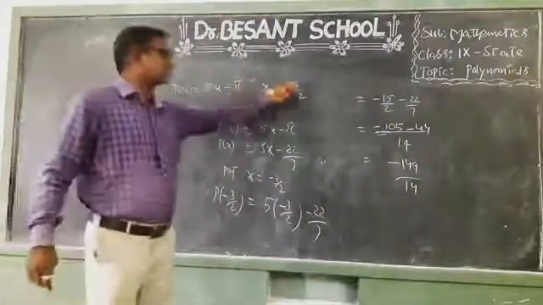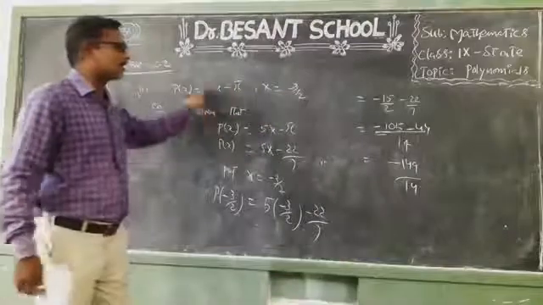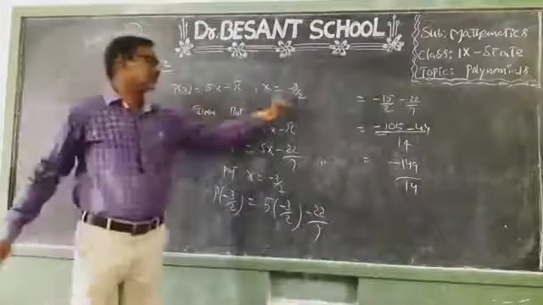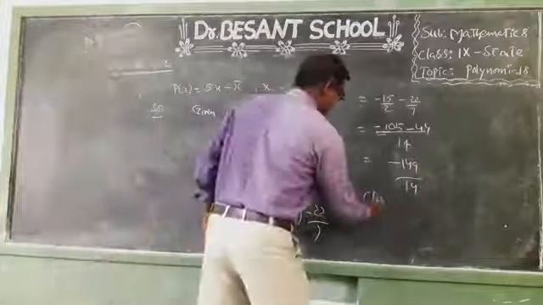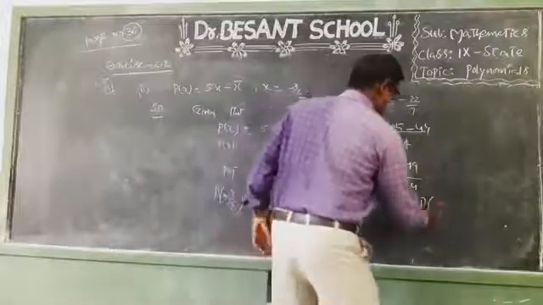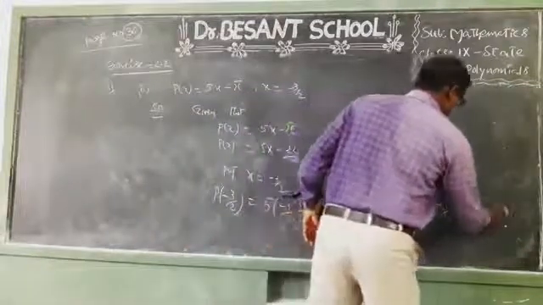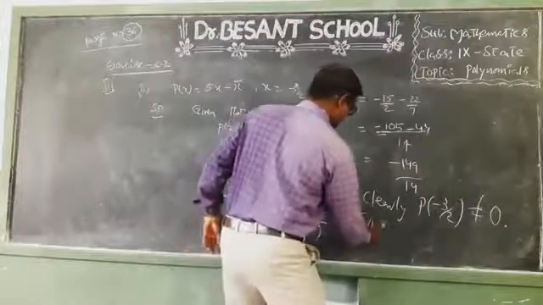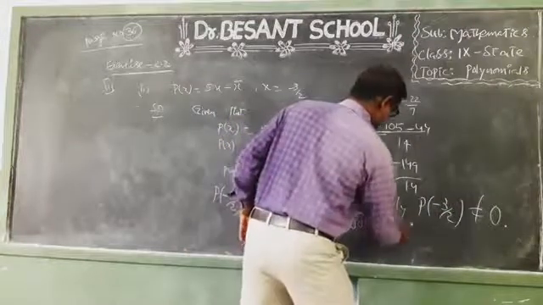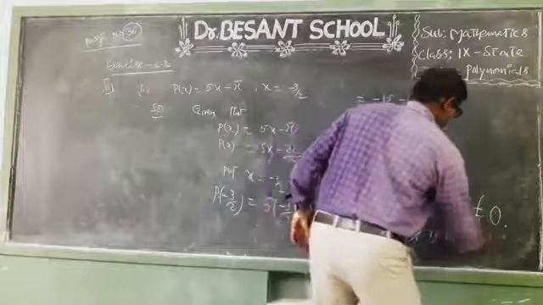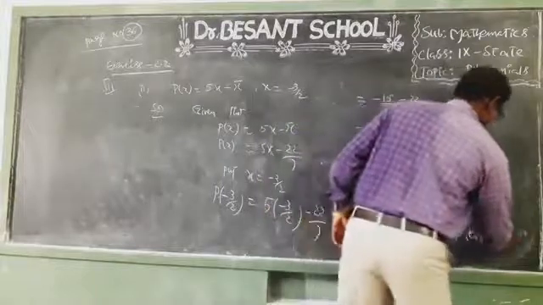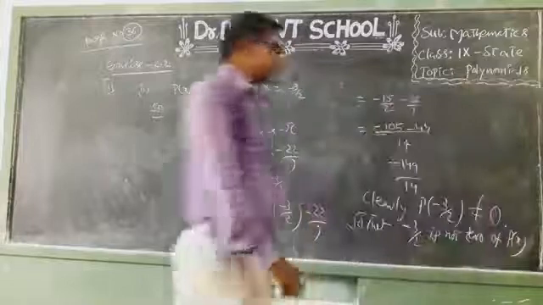After replacing x equal to minus 3 by 2 in this polynomial, if you get the result 0, then only it is said to be a zero of this polynomial. Okay children. So clearly P of minus 3 by 2 is not equal to 0. So minus 3 by 2 is not a zero of P of x. Is it clear, children?